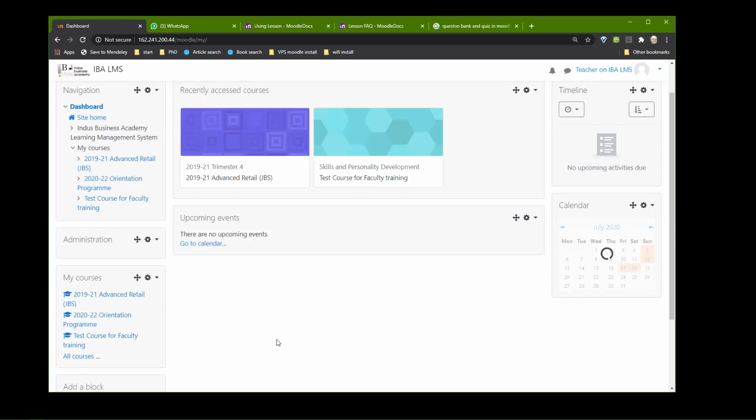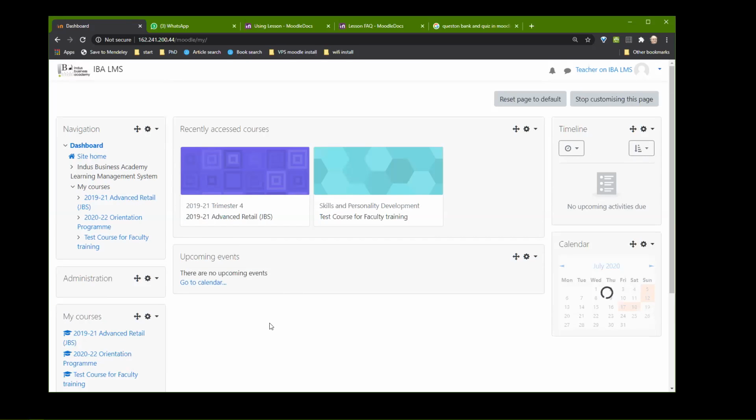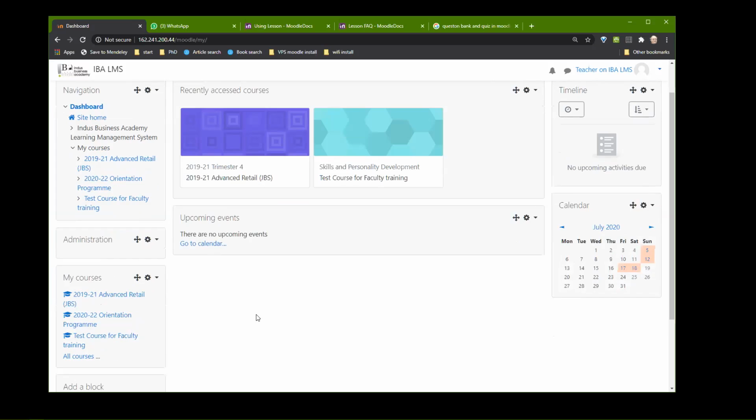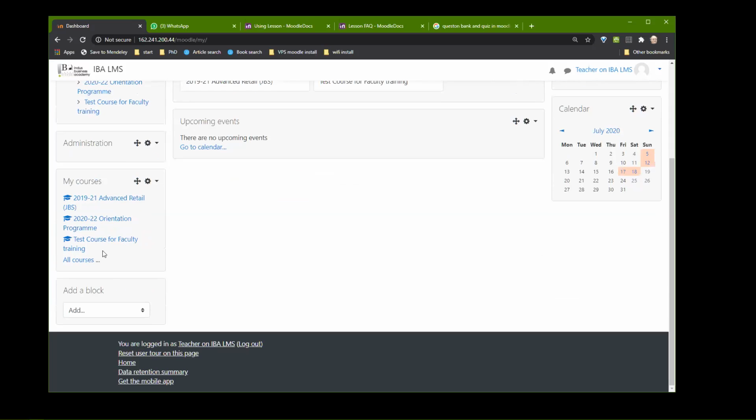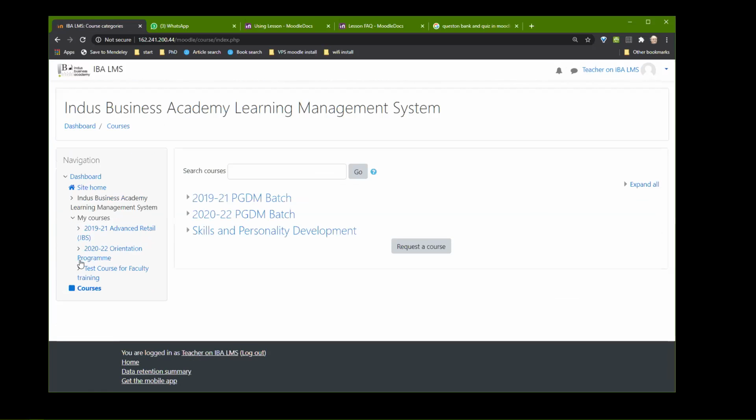All right, great. So we are done with the event. So let's start with course. Now, in order to create a new course, and for Srinath sir who has joined us today, I have already created a course for him, but it goes for everybody. When you click on all courses, you will get a request a course option out here.